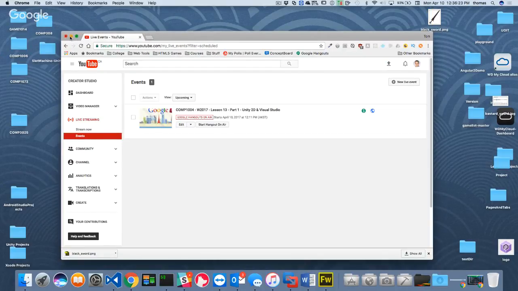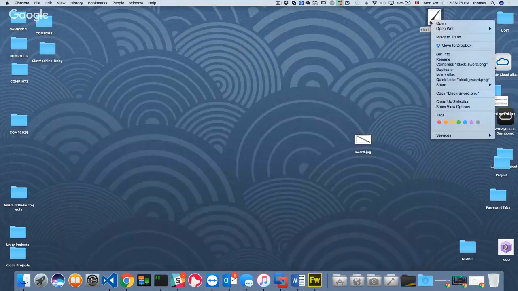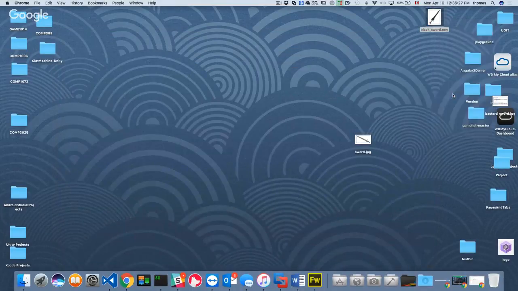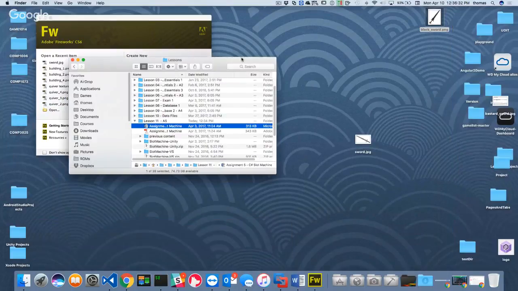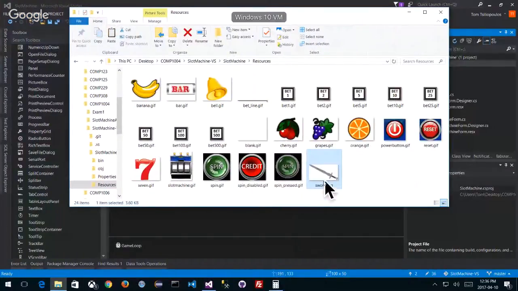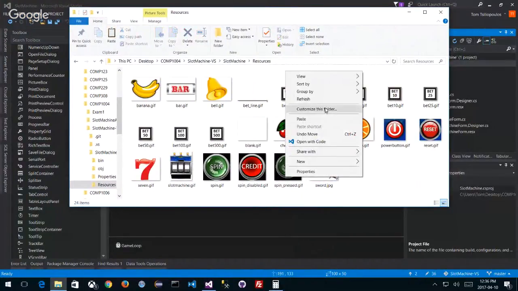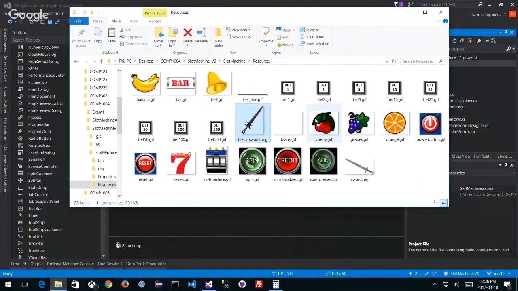And it's just for demo purposes anyway. So I'm going to grab this sword. Are you guys sharing it with me? Copy it, go over here, and inside of my folder, I will paste this in. Paste. Yes, there's my black sword.